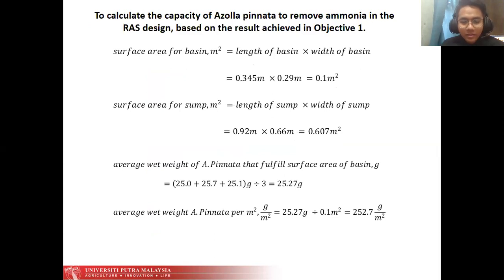Next, to calculate the capacity of Azolla pinnata to remove ammonia in the RAS design. Firstly, we must calculate the surface area for the basin in part 1 and the surface area for the sump in part 2.